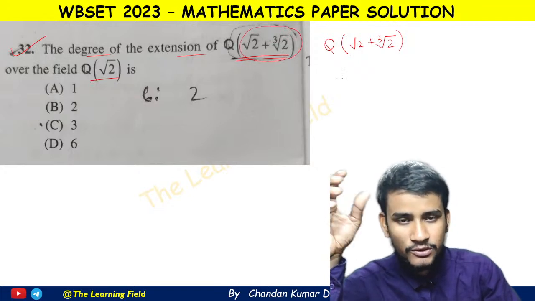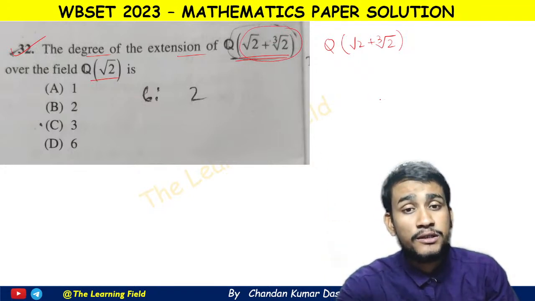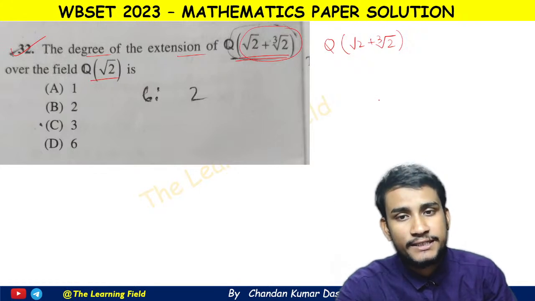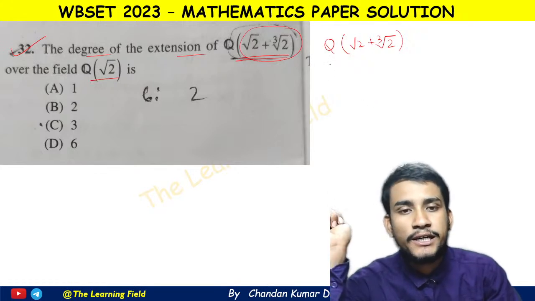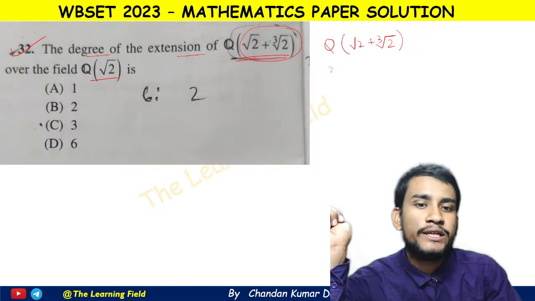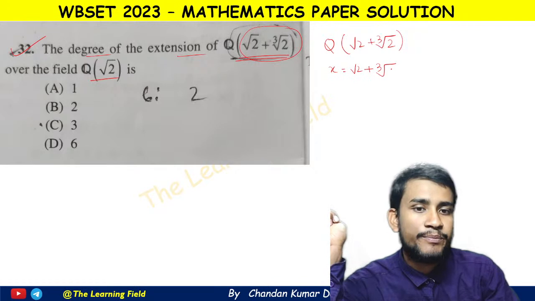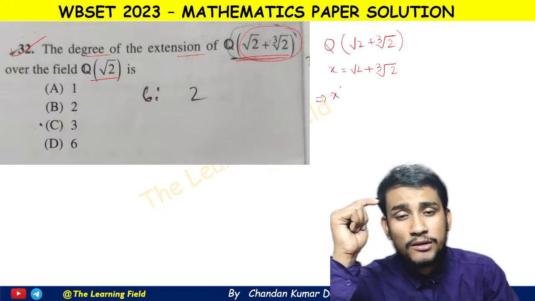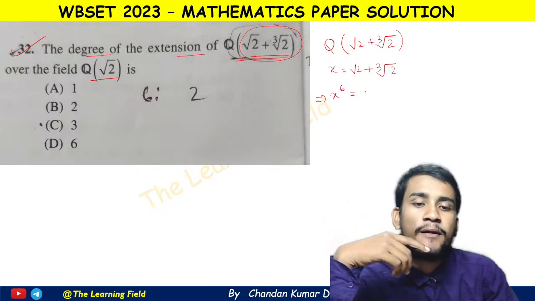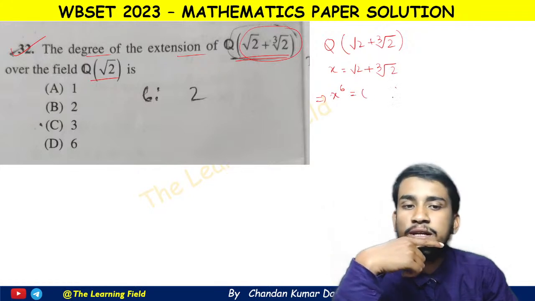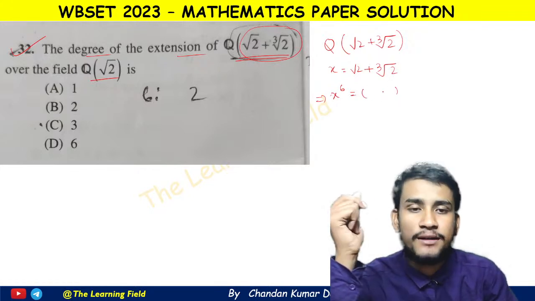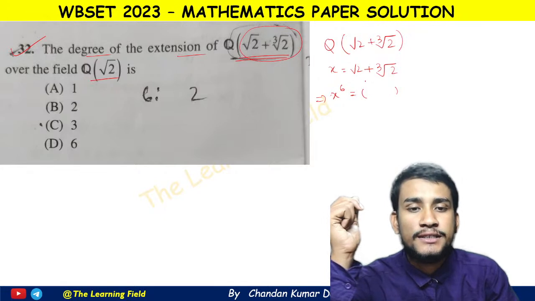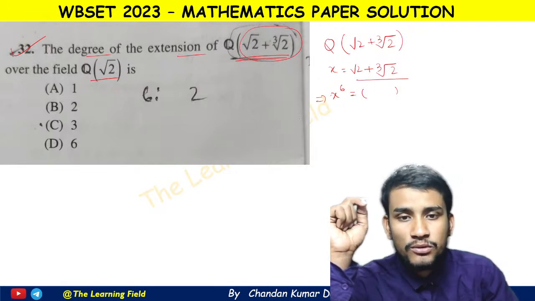This is the root, suppose, of a polynomial, and that degree is called the degree of this extension or degree of this field. Okay, so if we take suppose x equal to root 2 plus cube root of 2, so we clearly find that if we raise to the power 6, then this is a what? I think this is a rational number. Okay, then this is satisfied by this one. Therefore, what is the case?